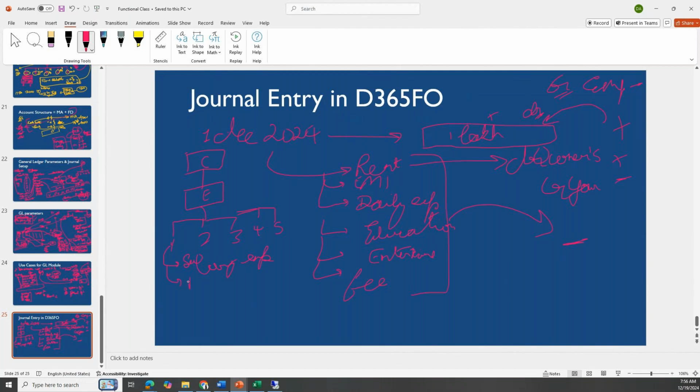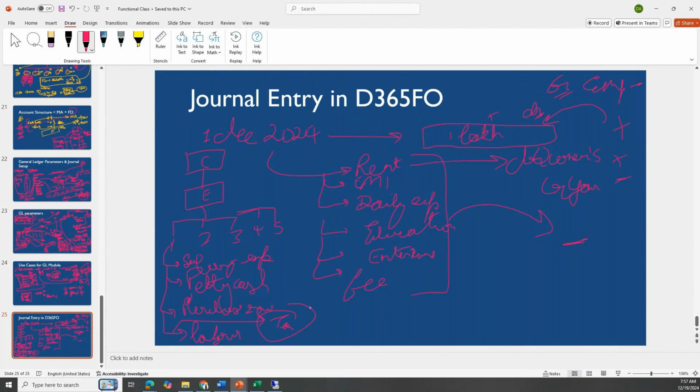Then we will do some petty cash transactions, purchase some raw material, then some labor charges, and the best one is taxation. The tax liability they have to pay.